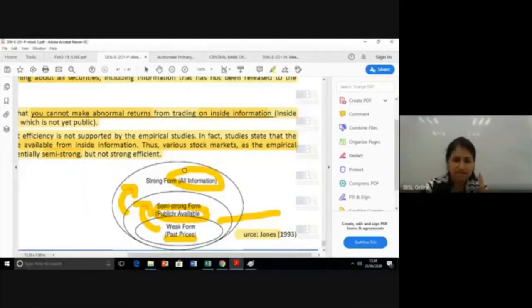The empirical evidence shows, yes, using inside information you can get gains. So that means most markets in the world are semi-strong because the price doesn't yet show the inside information. Okay, but in terms of strong form, there is no chance for you to get an abnormal return. Why? All information possible is shown in the price. Okay, I hope it's clear for you all. So this is what this theory means.